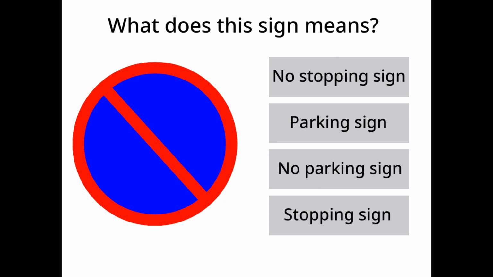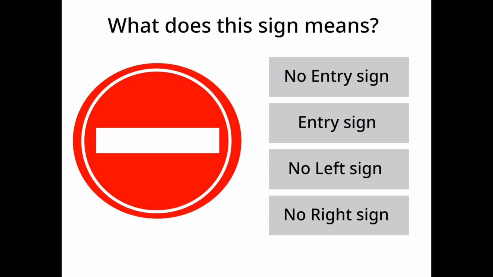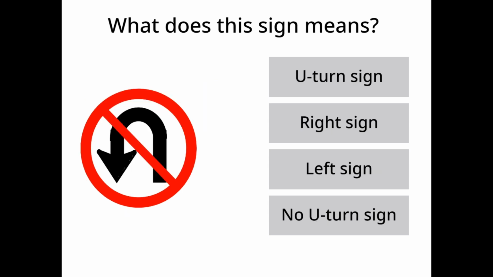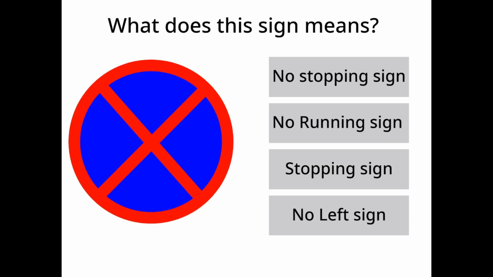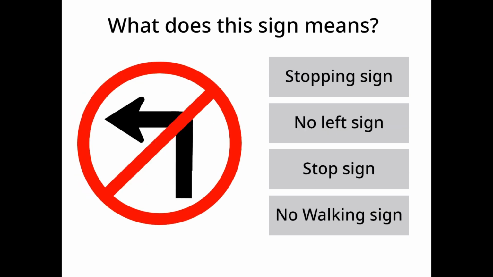So let's click on it and start. And what does this sign mean? No entry sign, no U-turn sign, stop sign, no stopping sign, no right turn sign, and no left turn sign.